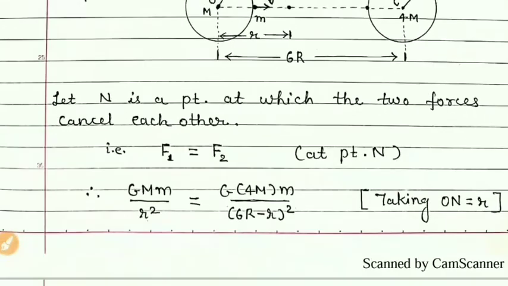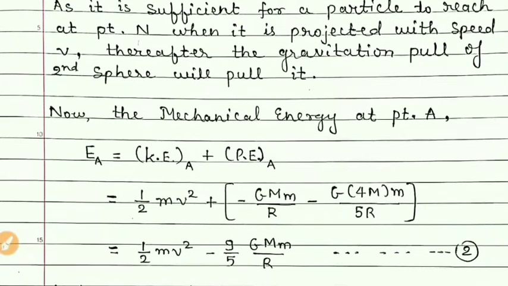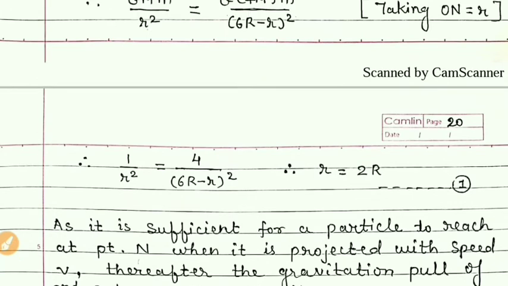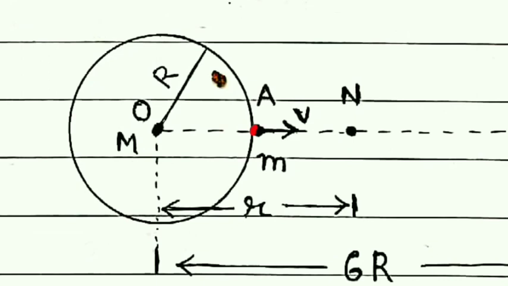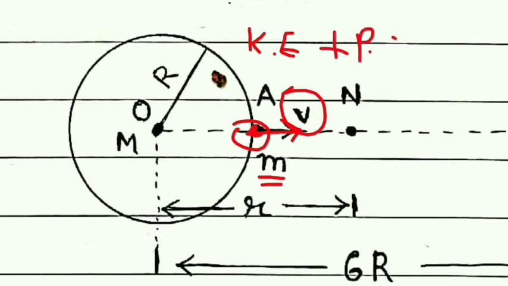So now, applying that condition, we will use the concept of the law of conservation of mechanical energy. So mechanical energy at point A. Remember students, at point A, when the object is thrown with this speed v, this object of mass m will have its kinetic energy as well as its potential energy.